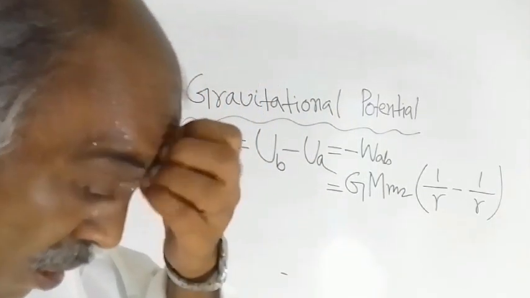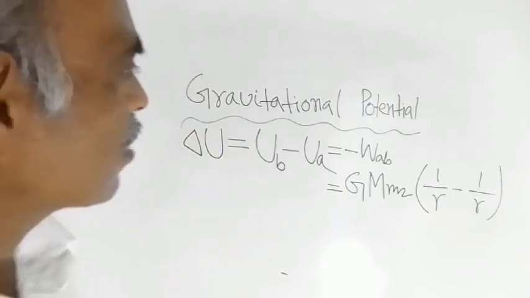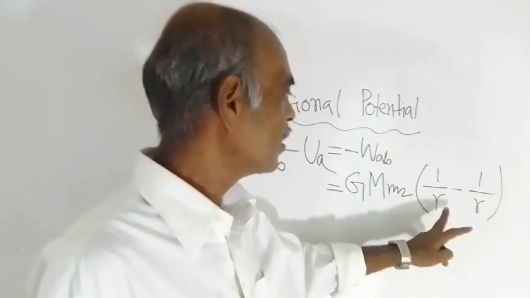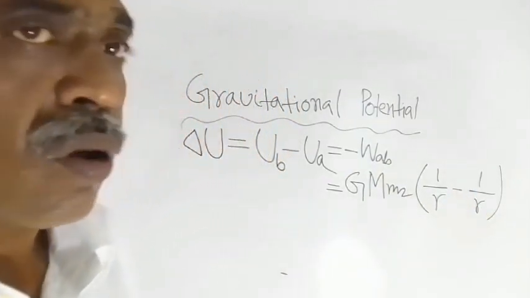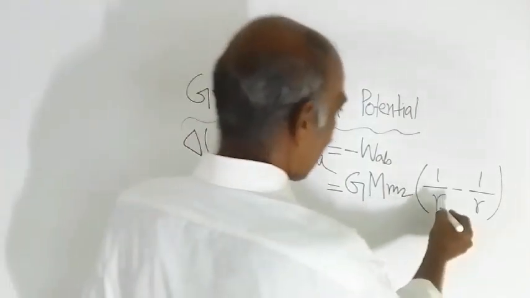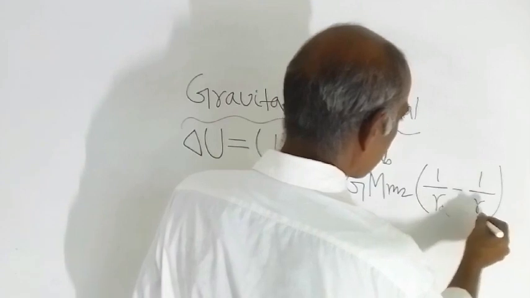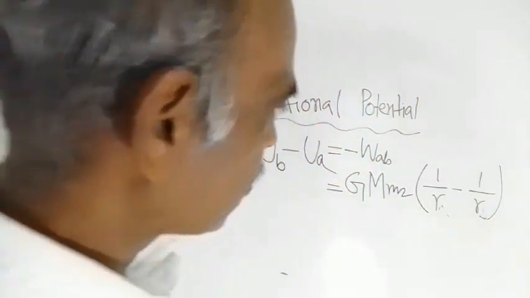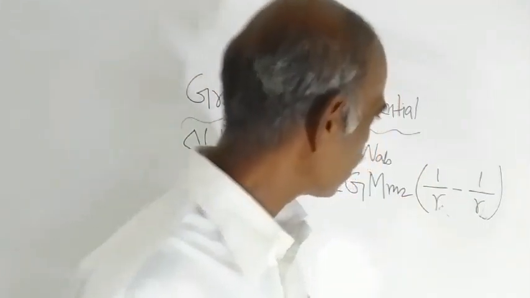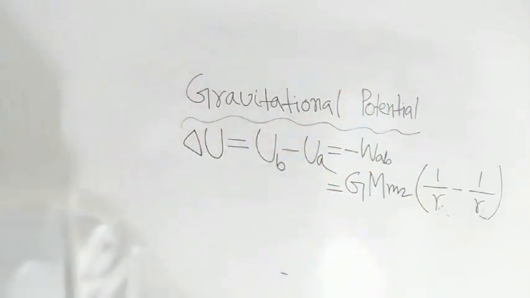And this is equal to what? 1 by r, here is also r. So this is equal to 1 by r a, this is a, and this is b.